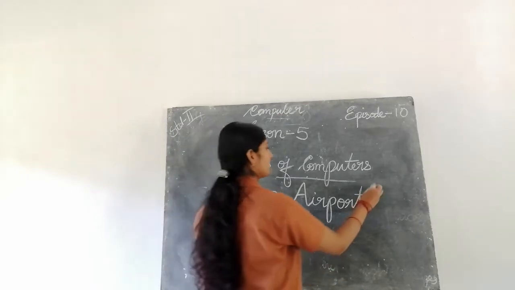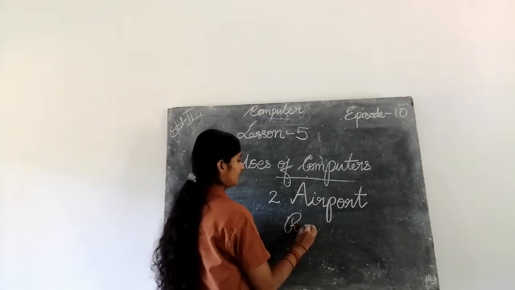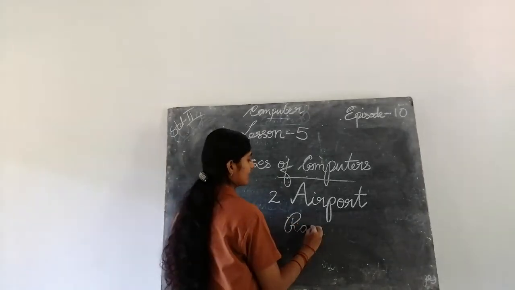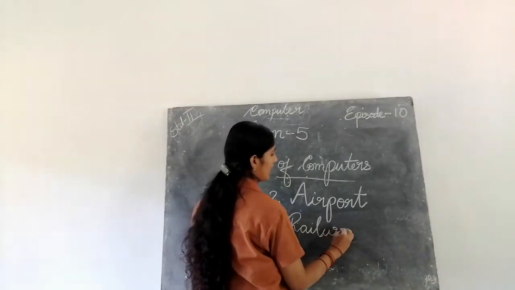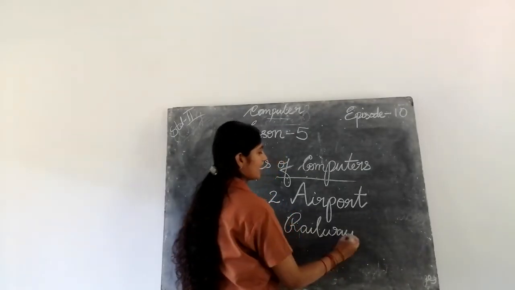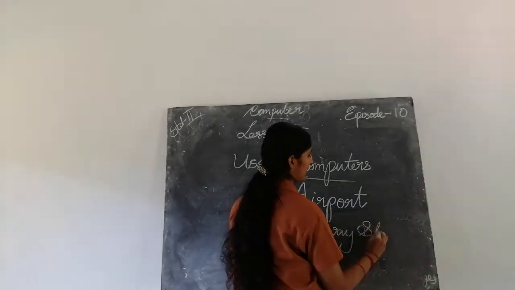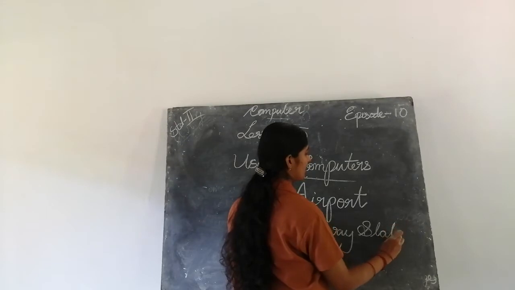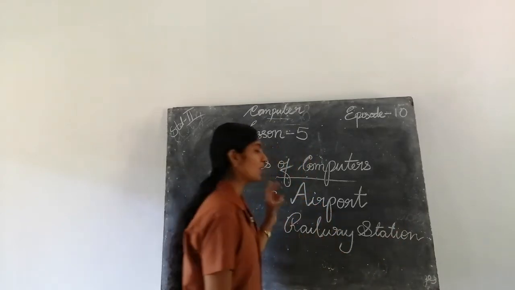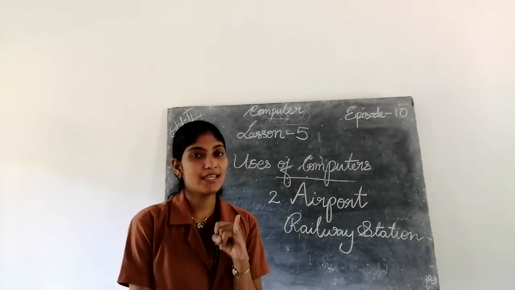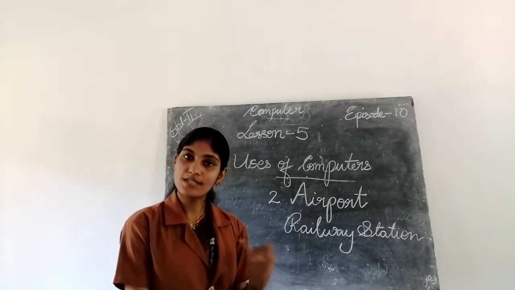Then second place, railway station. R-A-I-L, rail, W-A-Y, way, railway. Station. S-T-A-T-I-O-N. Railway station.